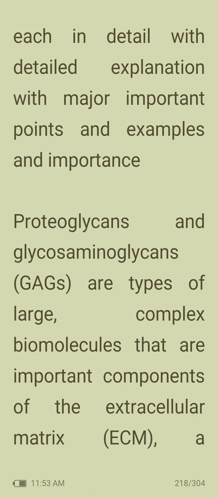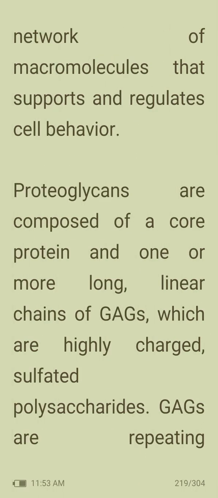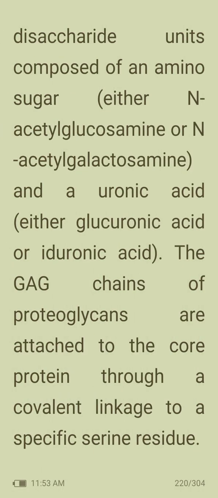components of the extracellular matrix, a network of macromolecules that supports and regulates cell behavior. Then proteoglycans are composed of a core protein and one or more long linear chains of GAGs, which are highly charged sulfated polysaccharides. GAGs are repeating disaccharide units composed of an amino sugar, either N-acetylglucosamine or N-acetylgalactosamine, and a uronic acid, either glucuronic acid or iduronic acid.